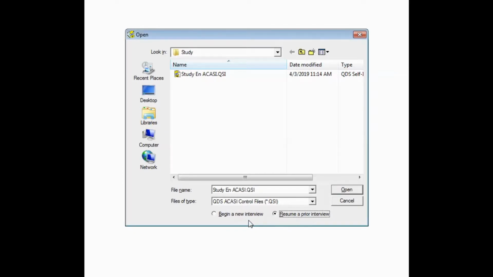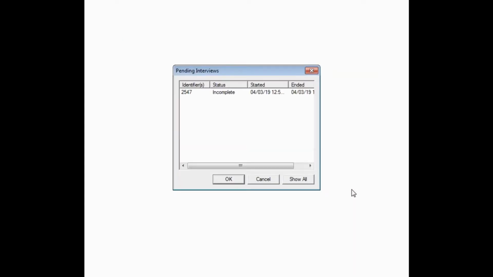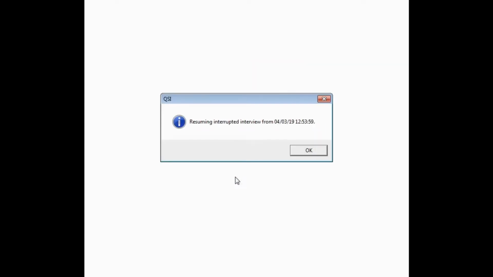The Begin a New Interview is always selected by default, so you're always going to need to change that. After you've done that, go ahead and click Open. Next, the Pending Interview dialog box opens and it shows a list of any incomplete cases in the current data file. In other words, for ACASI to find your incomplete interview, the data file still needs to be present in the same folder and with the same name as the ACASI control file for this method of resuming an interview. Go ahead and select the interview that you want to resume and click OK.